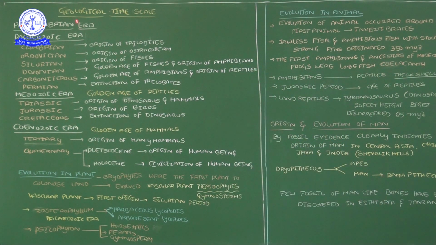See here, in this one tabular form, I explained the total time period of Earth, from the origin of the Earth up to now. The total time period is divided into several eras. Those eras are again divided into several periods. So all these we want to know. See here, first, from the Earth's origin up to some million years, we call the time period the Precambrian era, before the Cambrian period.